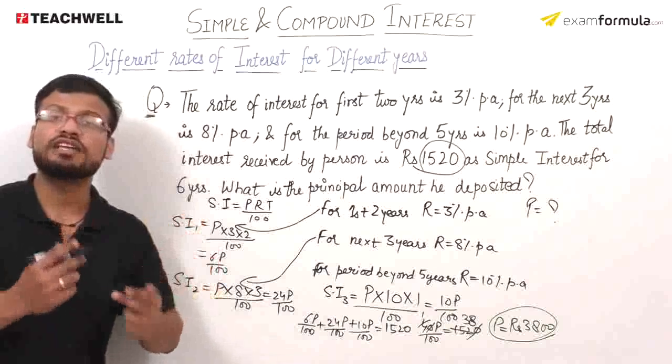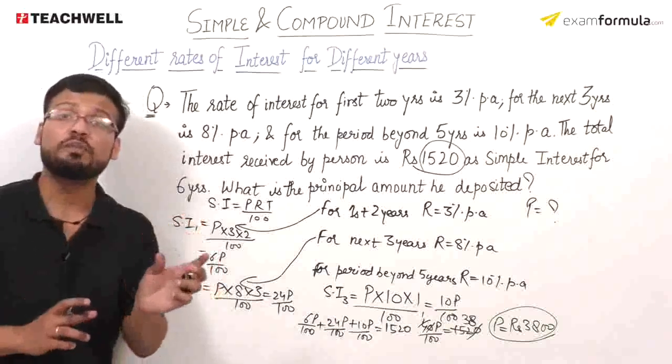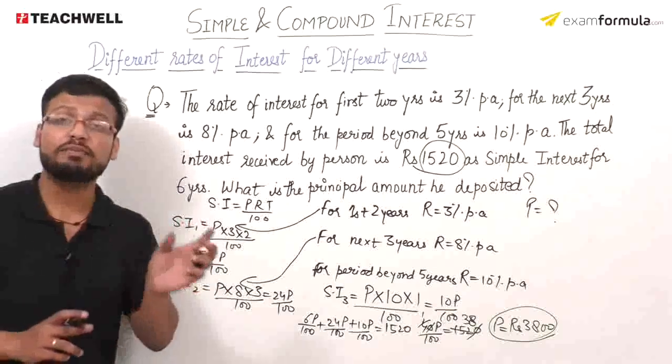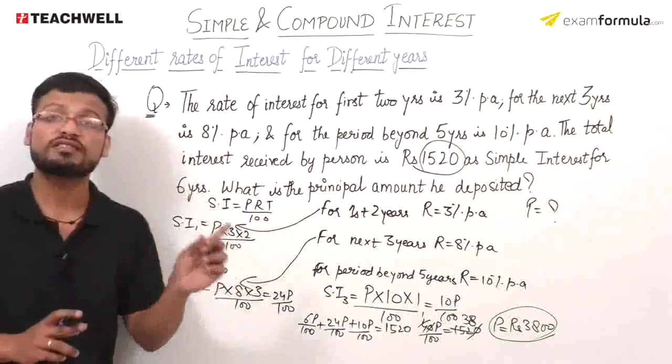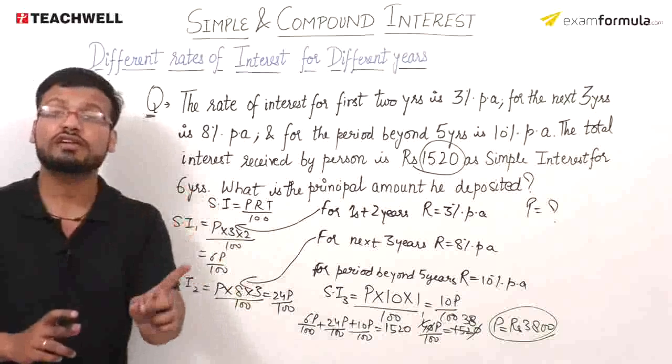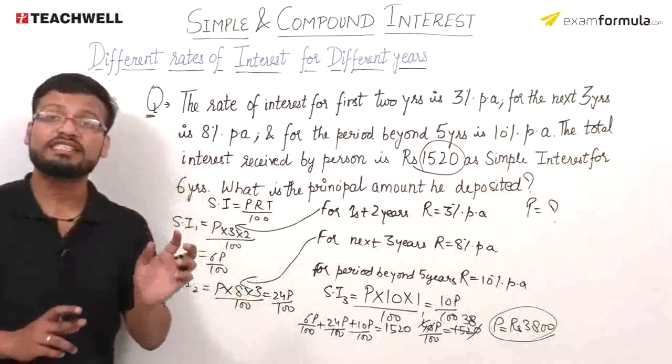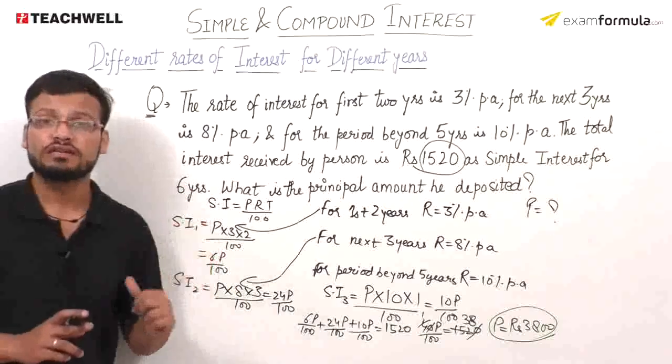As I consider subsequent years, the base I use to calculate interest, my principal, remains the same. What I originally considered in the first year, I will consider in the second year, the same in the third year, and so on. So my simple interest for each year remains the same.